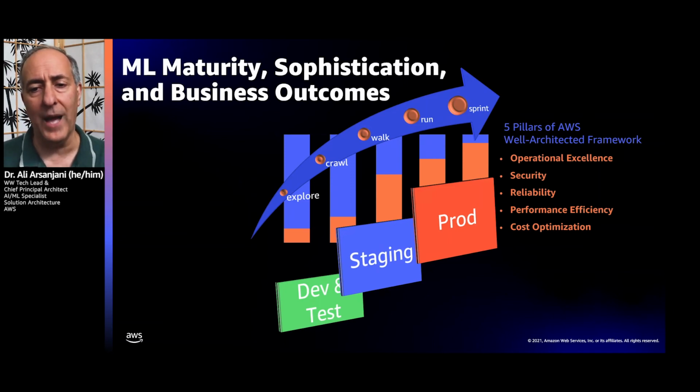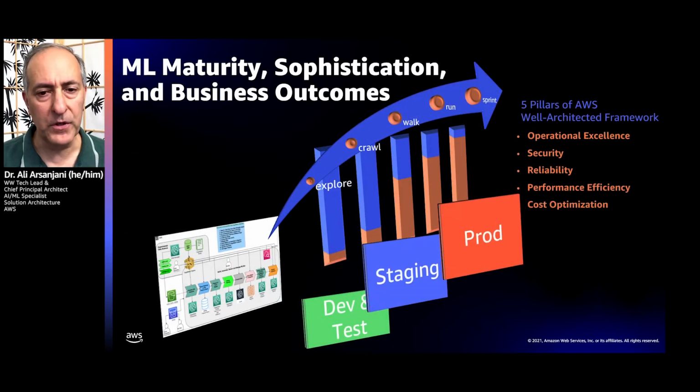all of these important aspects of scalability, of cost optimization, of reliability, of operational excellence, so that you can scale, and automatically scale in many cases, and not worry about whether your system is going to go down. And you have to do this in different environments, in the development and test environment, in the staging environment, and in the production environment. As you walk through the different phases of maturity from explore to sprint, you have to do these across multiple environments, such as development and test, staging and production.